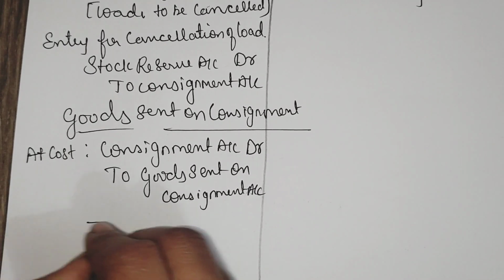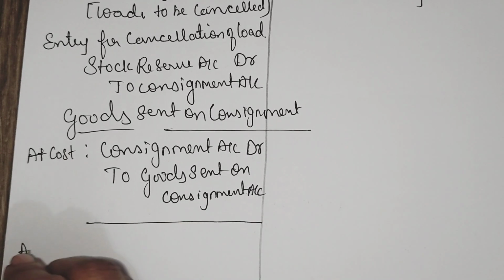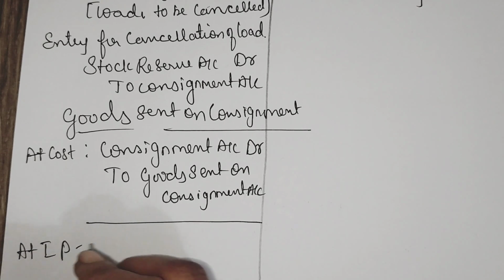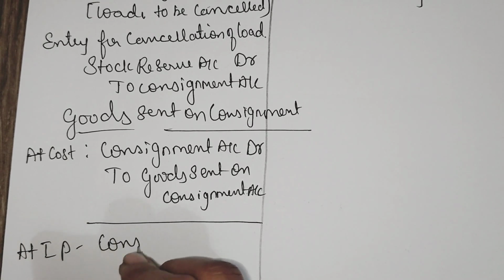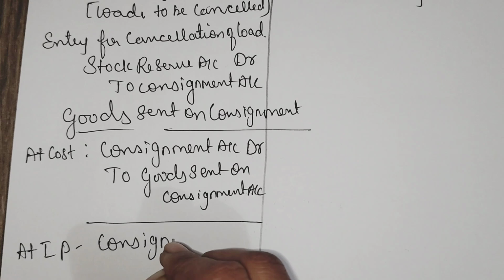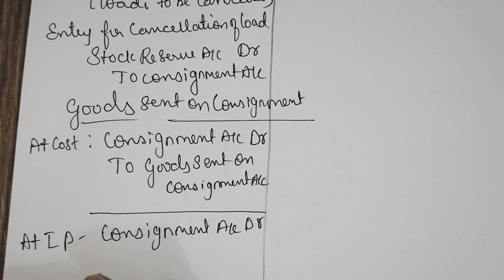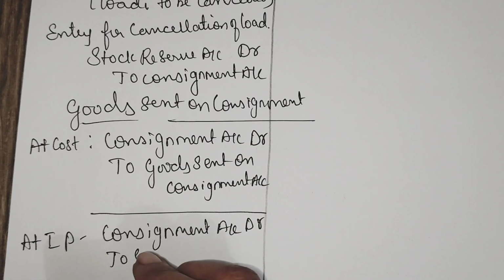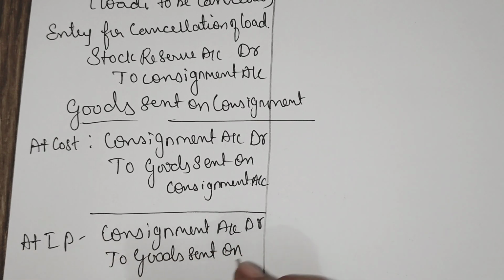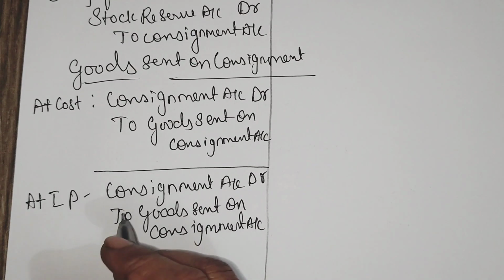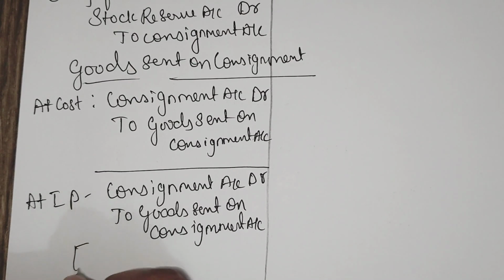Then if it is at invoice price, consignment account debit to goods sent on consignment account. Loading charges should be cancelled. Load to be cancelled.